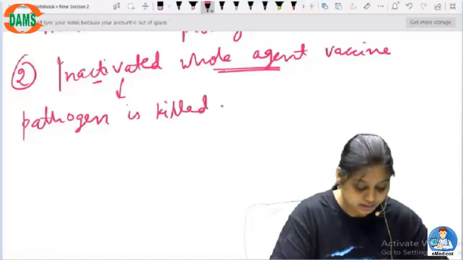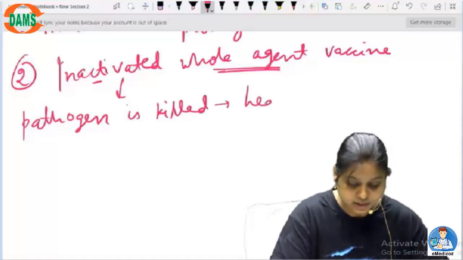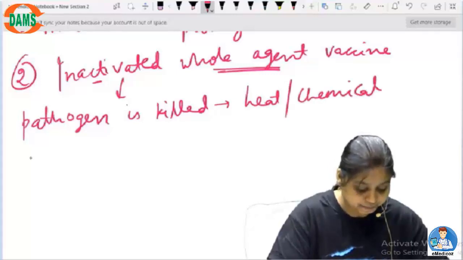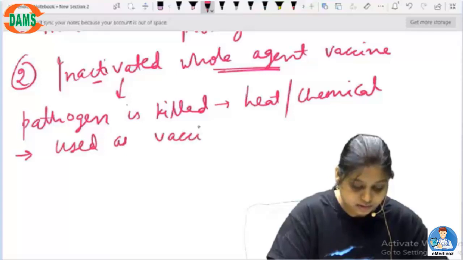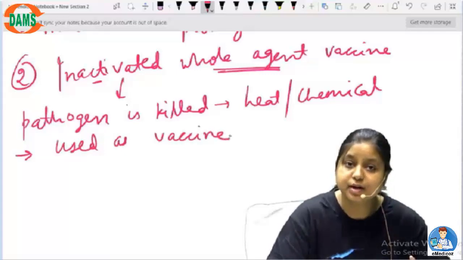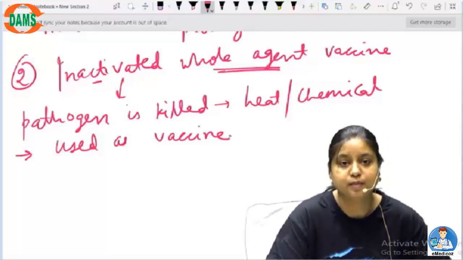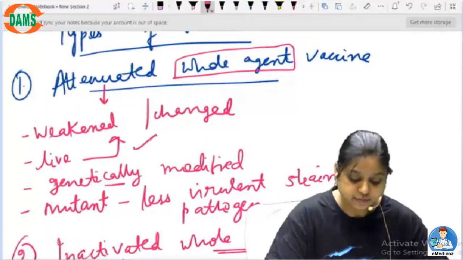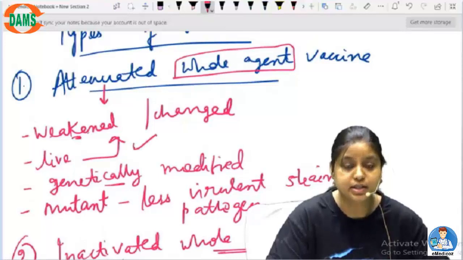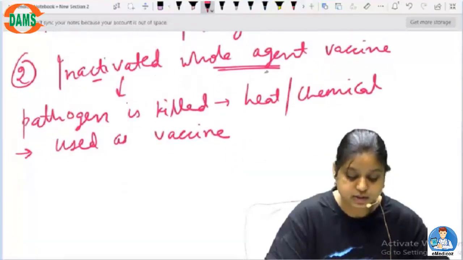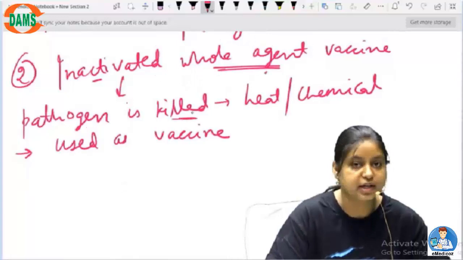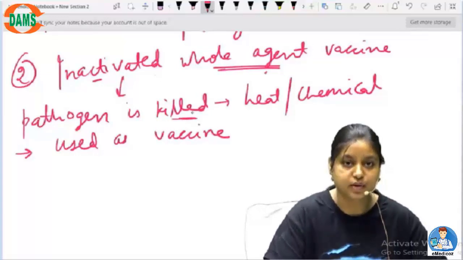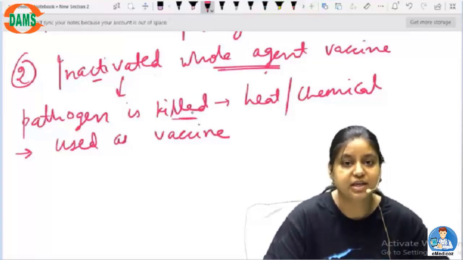The pathogen is killed, and it can be killed by heat or chemical, some way or the other, and then this can be used as a vaccine. So again, this is an entire organism, but a killed organism. Here in attenuated the organism is live but too weak to create a disease, and in inactivated whole agent it is killed, it is not even live, so it can never create a disease. That is why vaccines are safe.